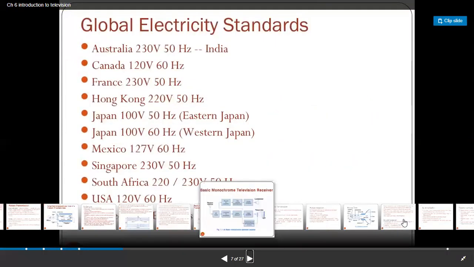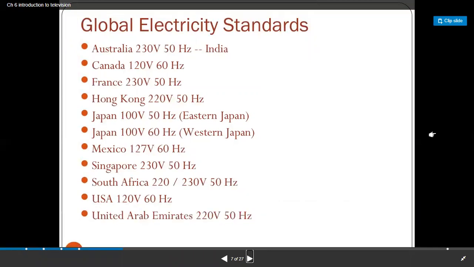Here are the global standards for television. In our India, the television has an input voltage of 230 volt and 50 hertz. But across the world, the voltage changes. Australia is 230 volt 50 hertz, the same as India, but in the United States and Canada, the voltage is different, and in Japan it is also different.